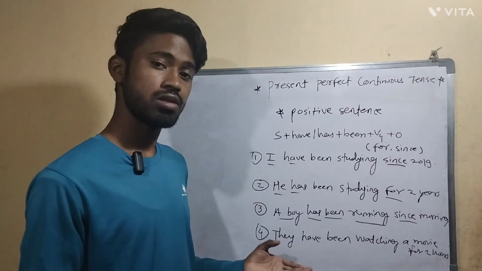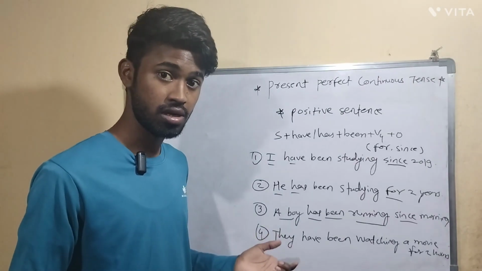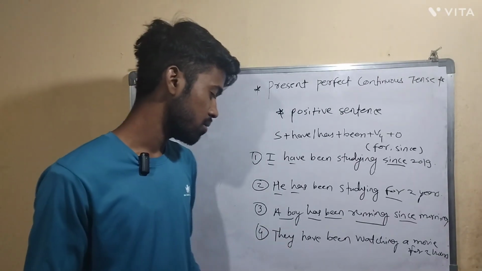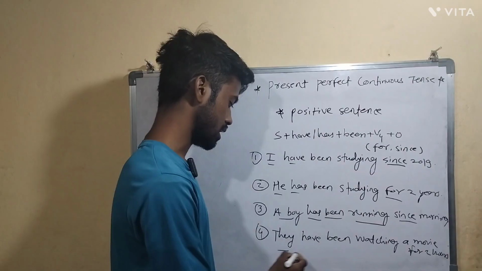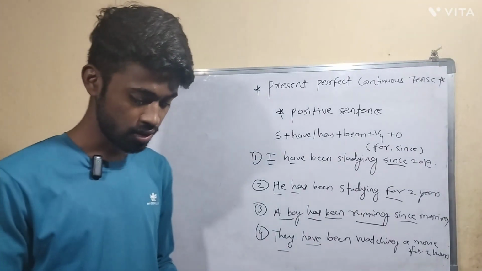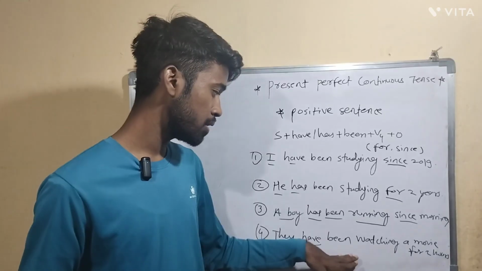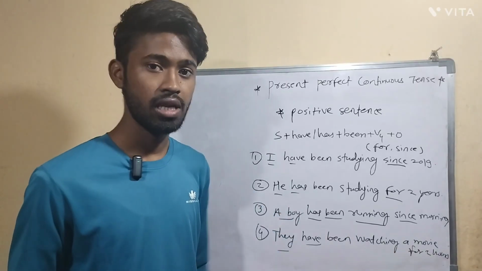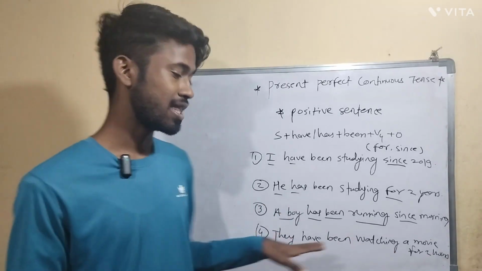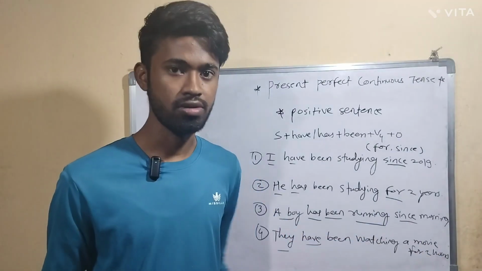So here, what is the subject? They. This is the plural subject, right? After that, have, because the subject is plural, and whenever the subject is plural, we have to take have as a helping verb. After that, been, the fourth form of the verb, and the remaining part is the object. So what is the sentence? They have been watching a movie for 2 hours.